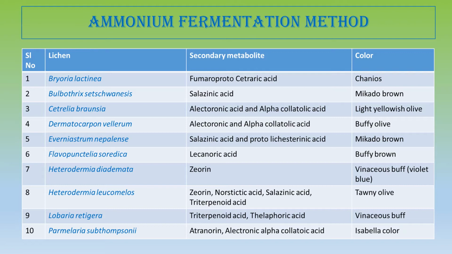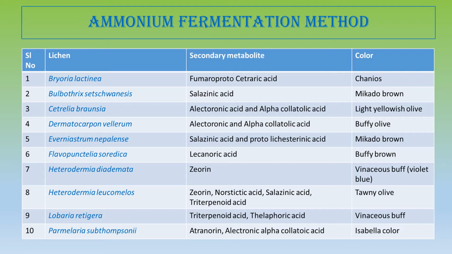And this depsidone is a very important thing, because they have antibacterial, antiviral, antimicrobial, anti-tumor, anti-cancer, and anti-inflammatory properties. So these depsidones, which include a variety of secondary metabolites of lichen and fungi, are useful both as a dye material as well as for medicinal use.